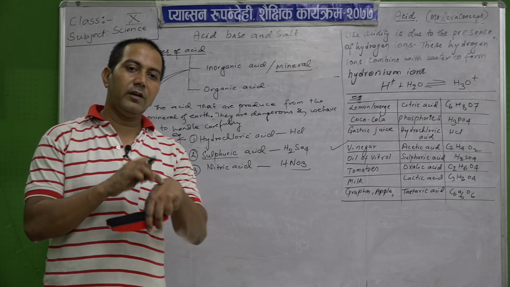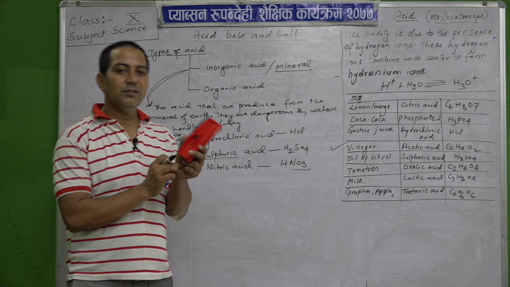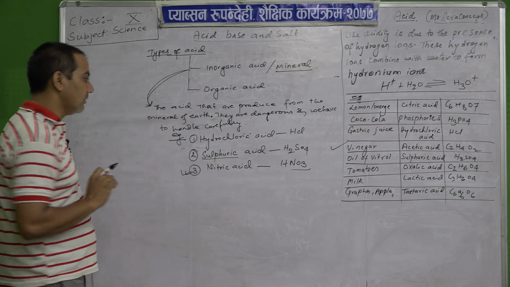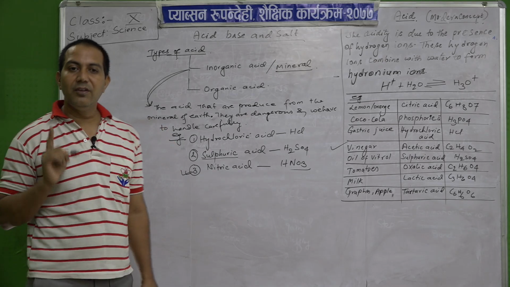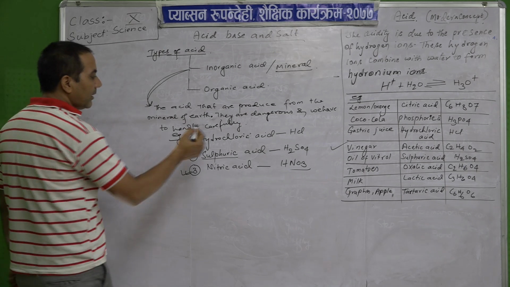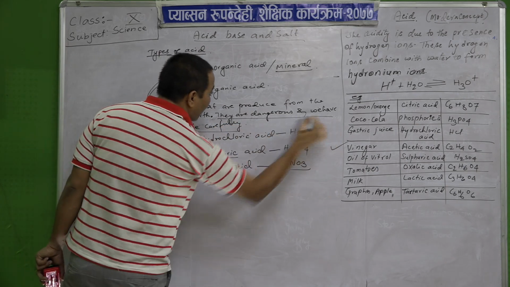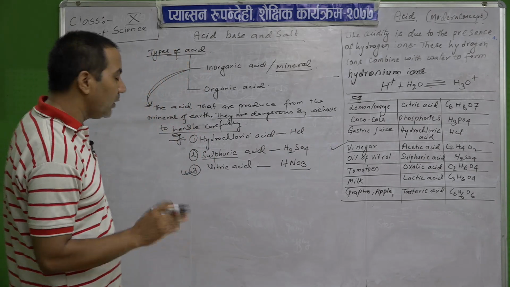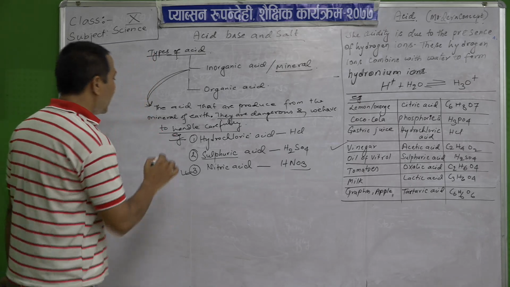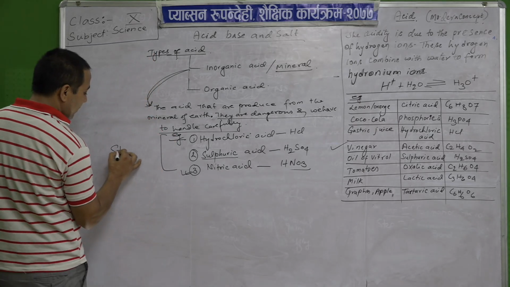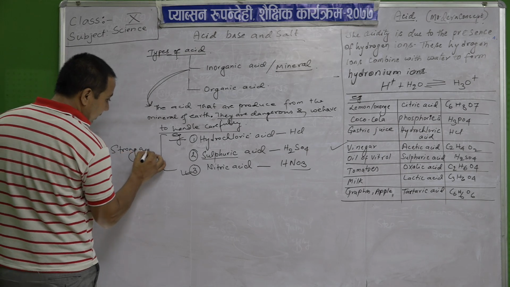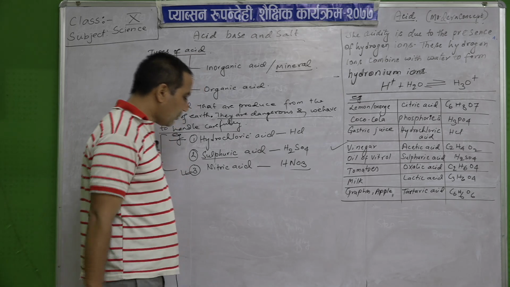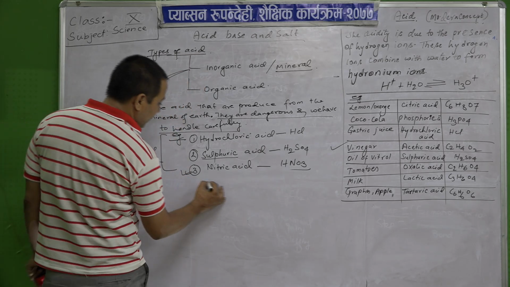So, when you pour it here, it will burn your hand if you dip it inside. So, we should handle it carefully. That is why we are writing that it is dangerous, and we have to handle carefully, because what? They are strong acids. It is also called strong acid. Okay. Then another example we can also take, that is carbonic acid.